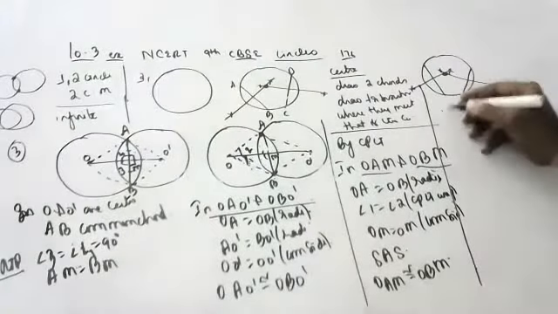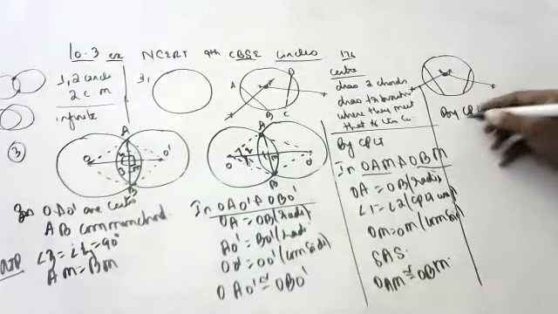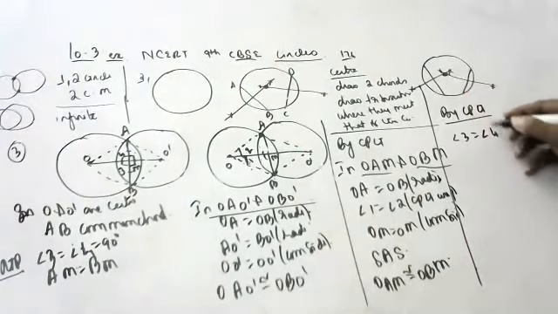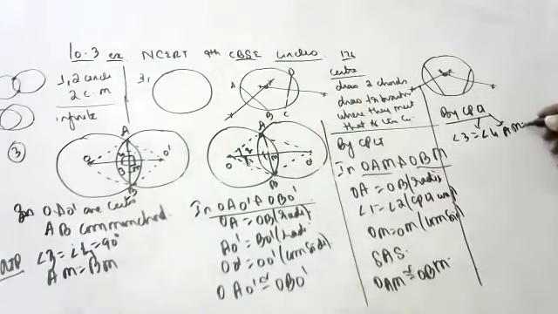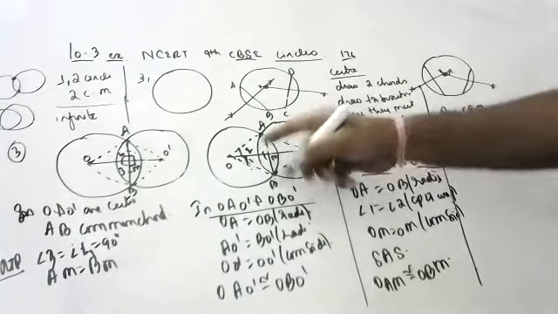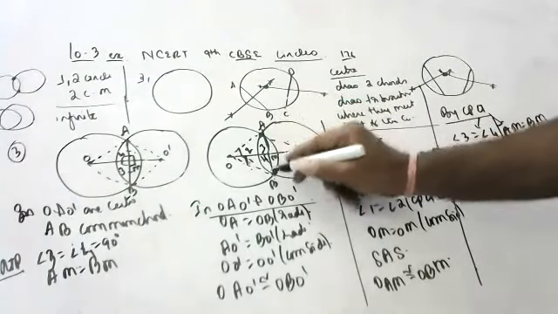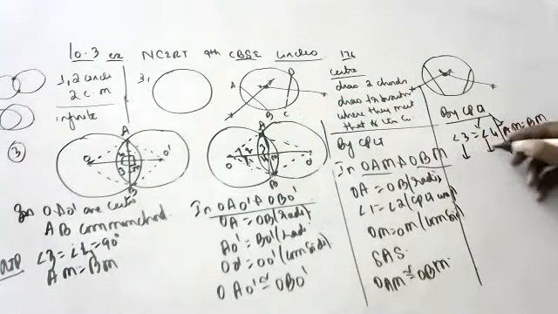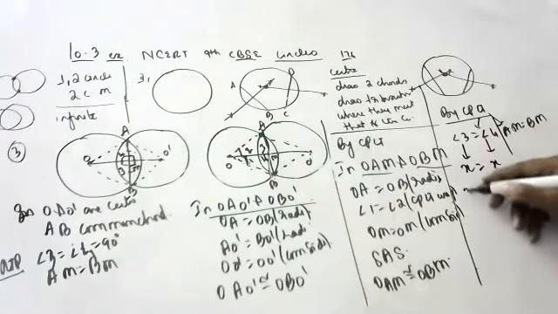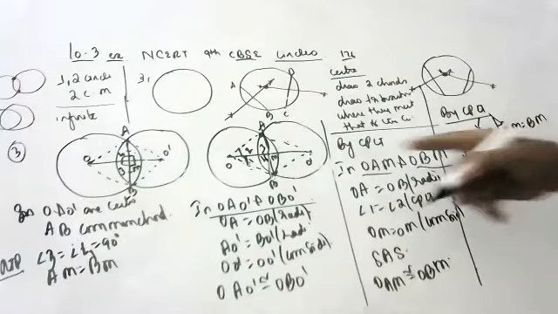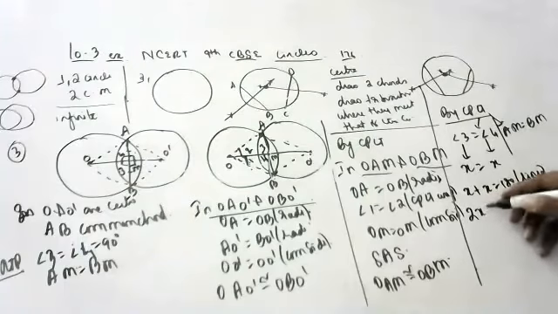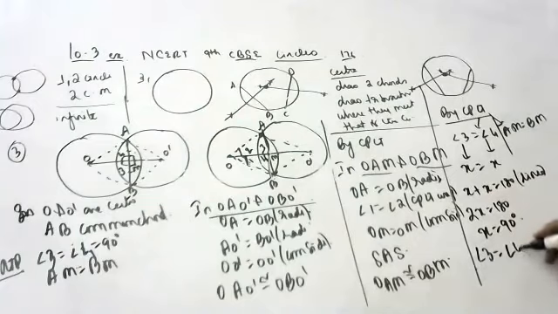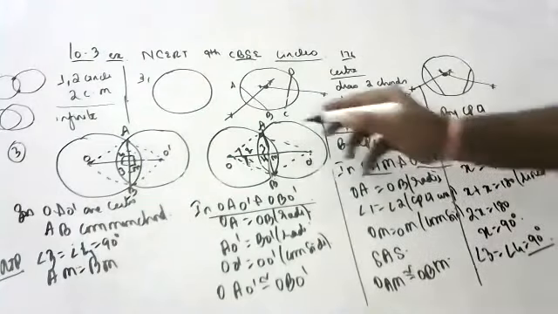Now by CPCT, what can we write? Angle 3 is equal to angle 4, and also AM is equal to BM. If we write 3 and 4 as X and X, then X plus X is equal to 180 degrees, because it is a linear pair. 2X is equal to 180, so X is equal to 90. Angle 3 and angle 4 are 90 degrees and AM is equal to BM.